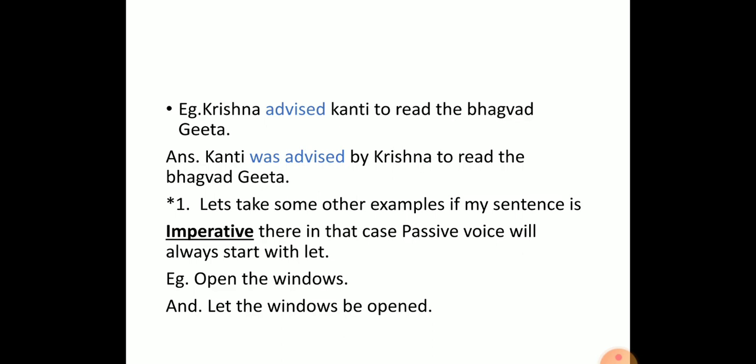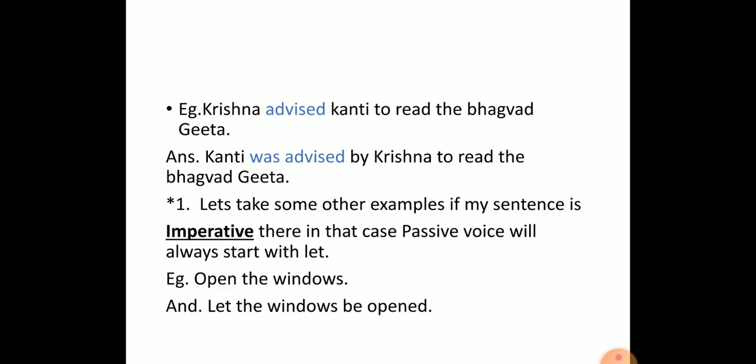Students, remember one thing, if your passive voice is in imperative, you have to start your answer with let always. And with let, we have to add be before the object.